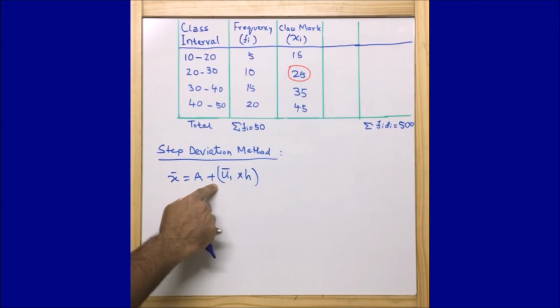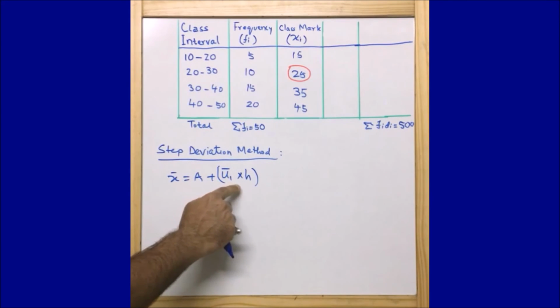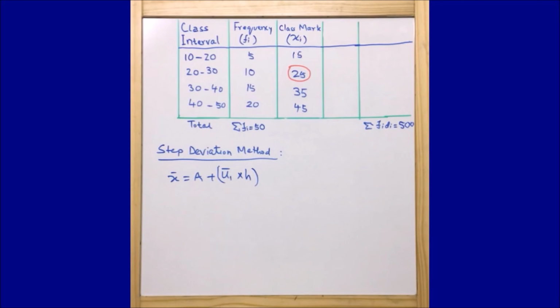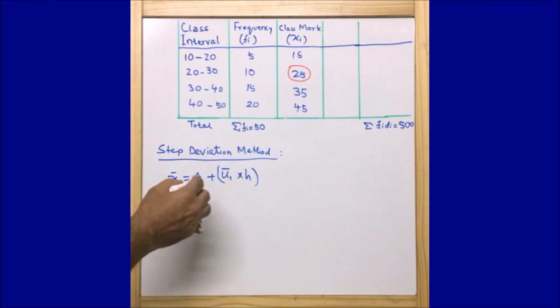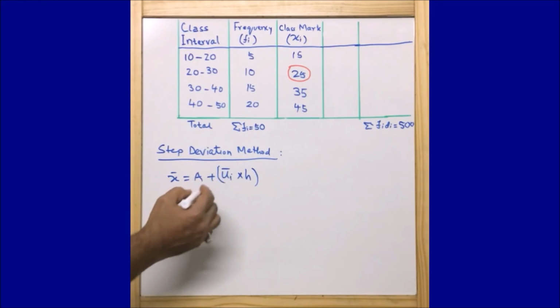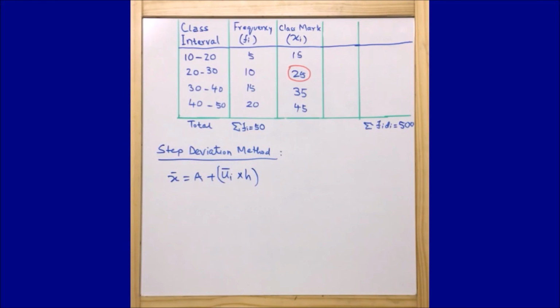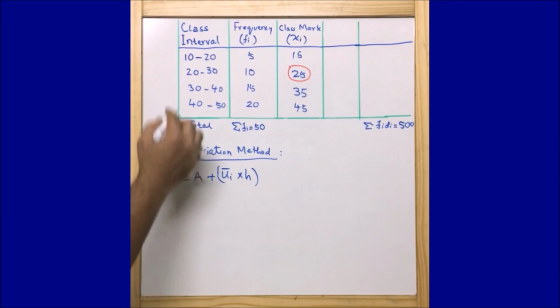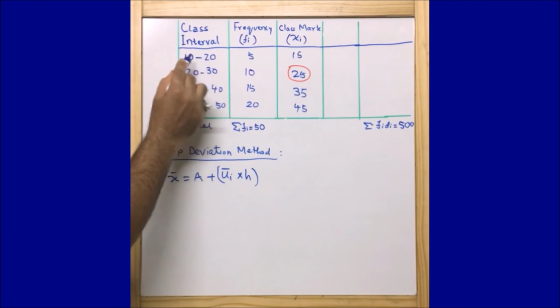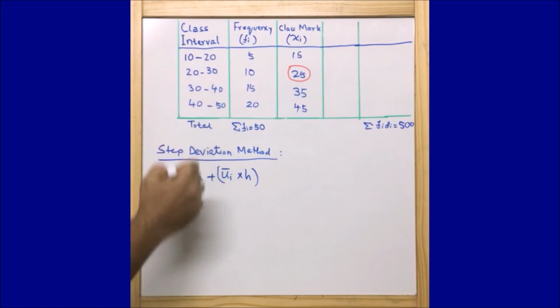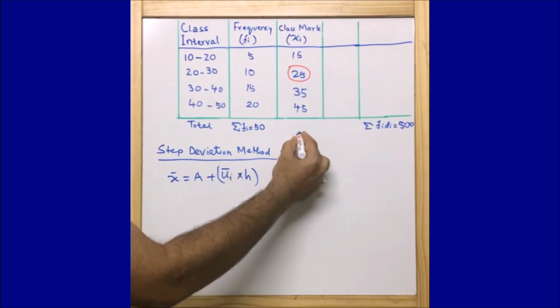X bar is equal to a plus ui bar into h. Now here you could see that we need to find out ui and h. H here is nothing but the class interval or class height. So here class height is 10 because 20 minus 10 is 10, 30 minus 20, this difference is 10. So here h is equal to 10.